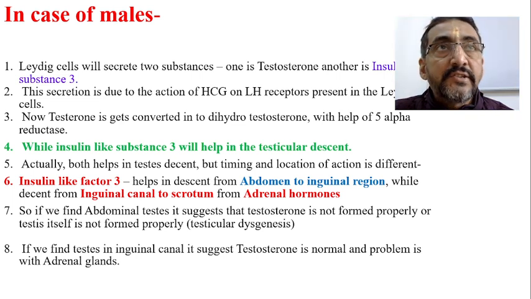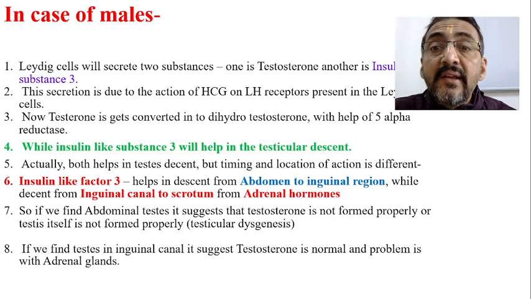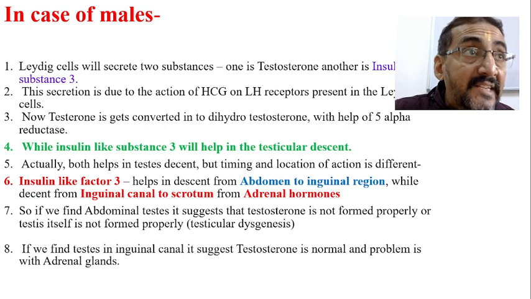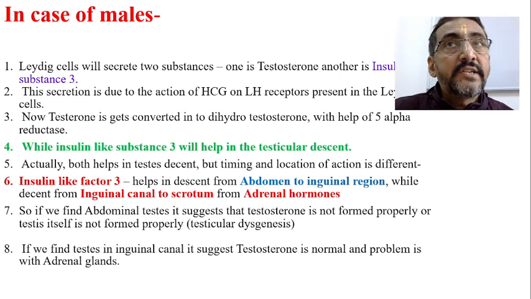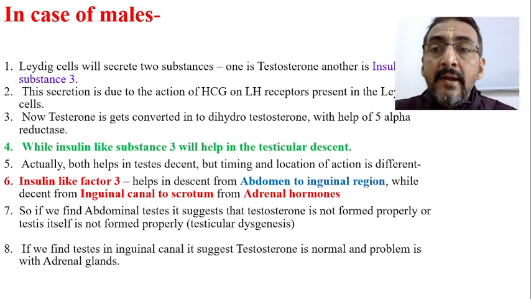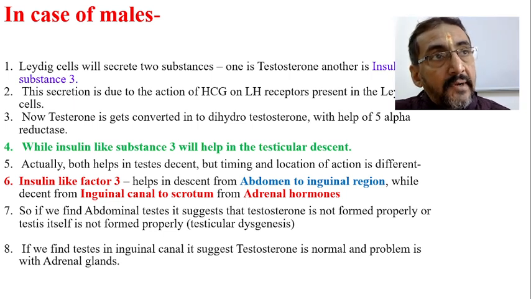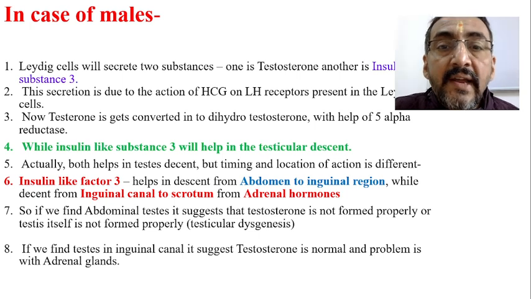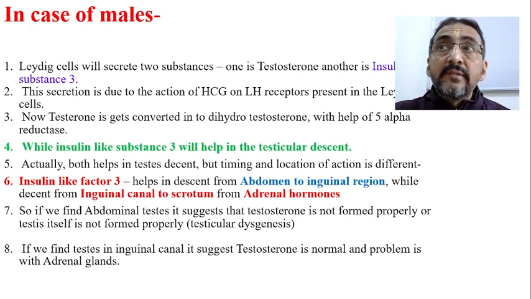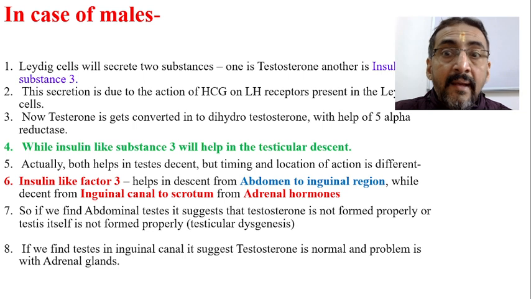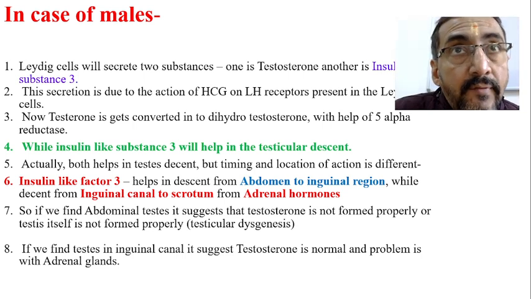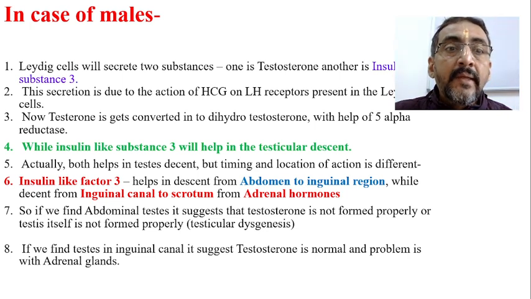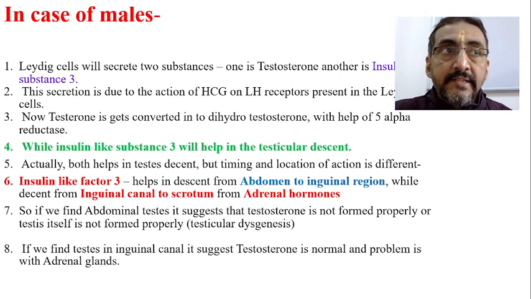Now, what happens to testosterone? What will the testosterone do? This will be the game changer. This is the actual game changer. The testosterone gets converted into its next form, which is called dihydrotestosterone, and this conversion is possible only in the presence of an enzyme called 5-alpha reductase. Very important enzyme, 5-alpha reductase.